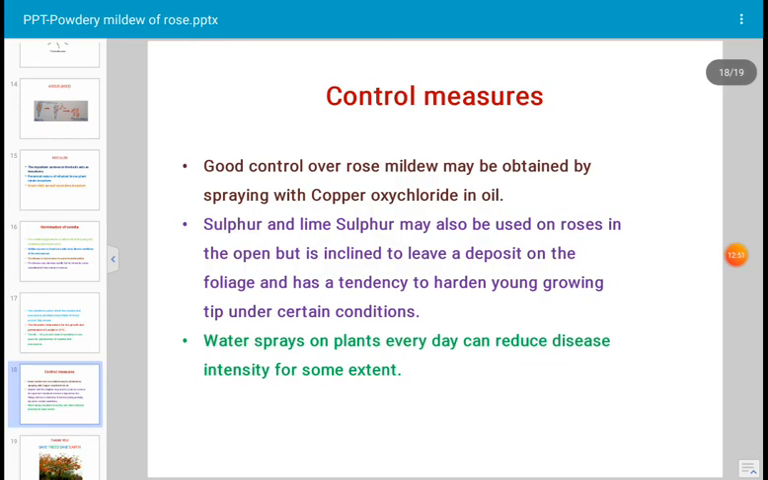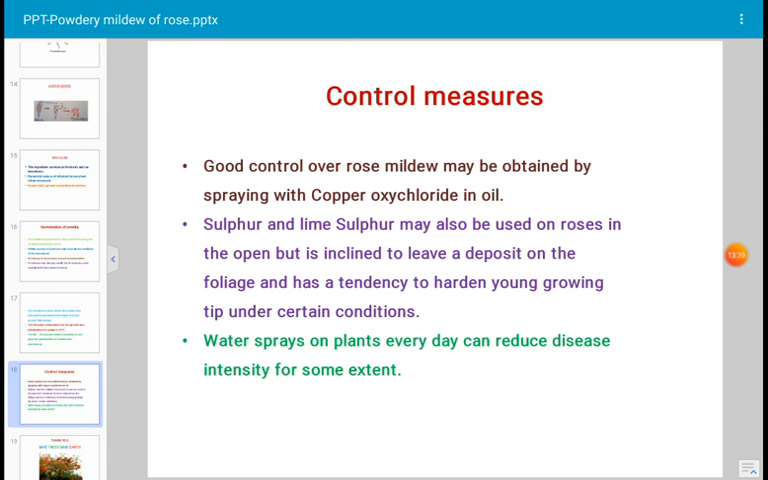How to manage the disease? Several plant pathologists have recommended different types of management methods. Good control of mildew disease of roses is done by spraying copper oxychloride. Other recommended fungicides are sulfur and lime sulfur. Even water sprays on plants every day can reduce disease intensity to some extent.